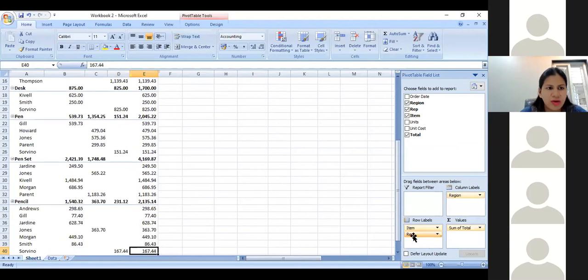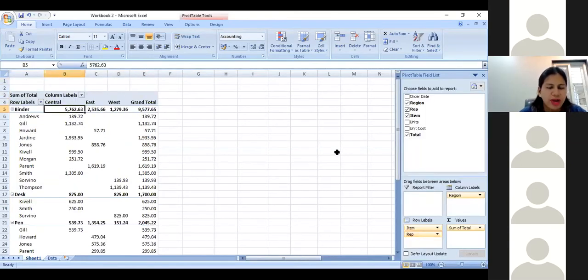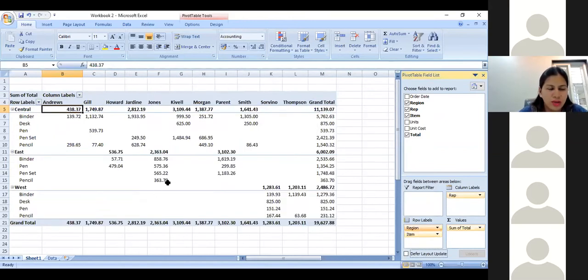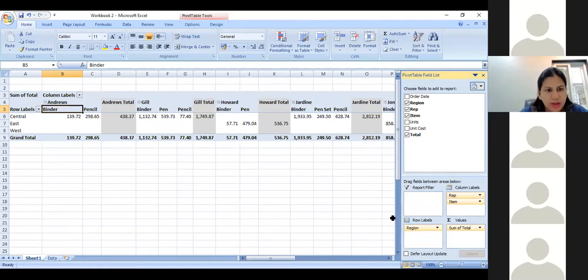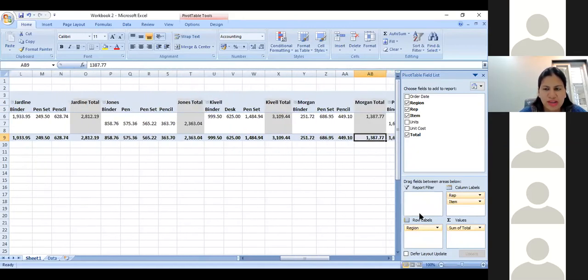But if you want to view it as a whole, it is better to select the combination of rows and columns in such a format that you are able to view it on one screen, within the 20-25 rows which are visible directly. So that is why we have selected this option of region being on the row side and item being on the row side. If I move items to the column labels, which can again be done, then the data goes well beyond your viewing point and you will have to use freeze panes to see the entire data.